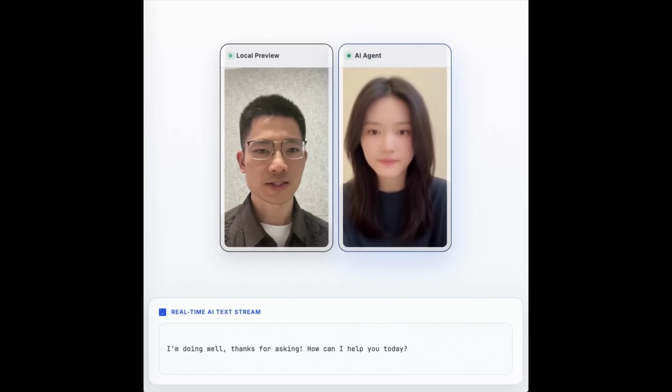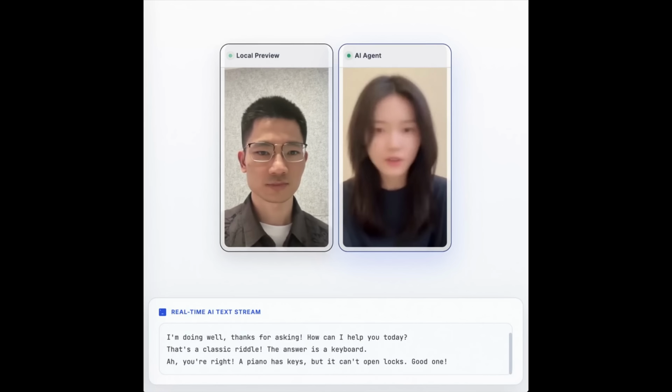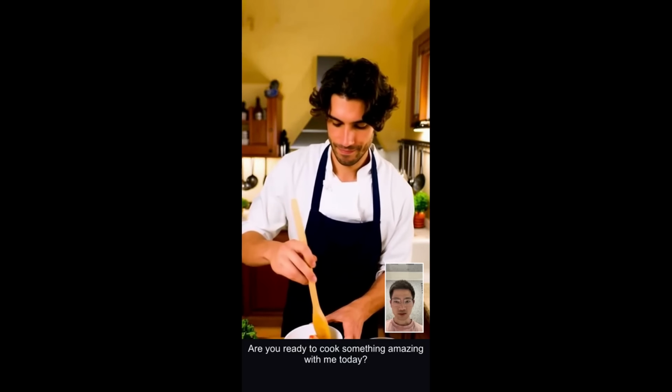You see, the previous versions could already have live video conversations with synchronized speech and lip movement, eye contact, or even nodding and different facial expressions. But it can only do portrait shots. But this new version 0.3 goes further by allowing the character to freely interact with its surroundings instead of just sitting there and talking. So here are some examples.